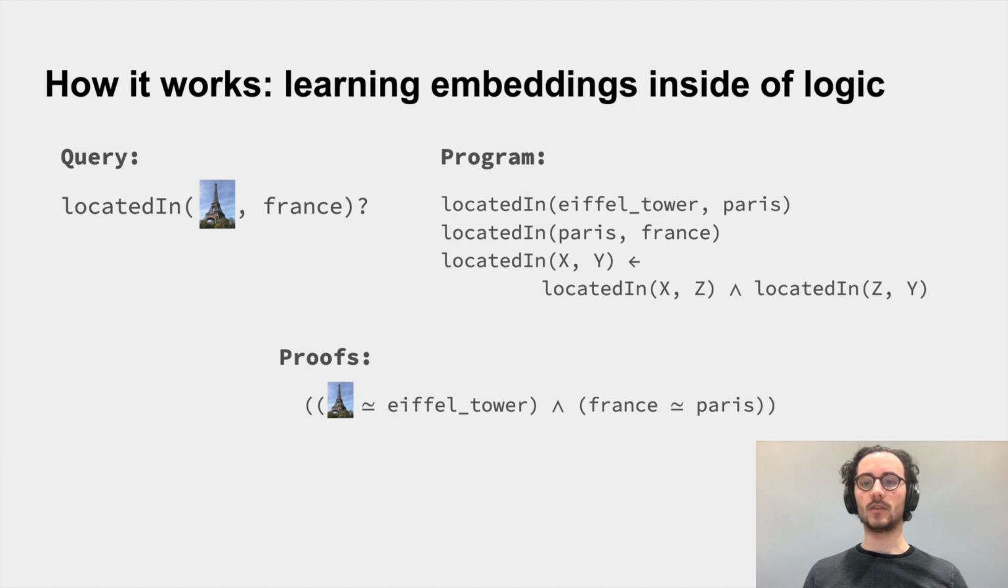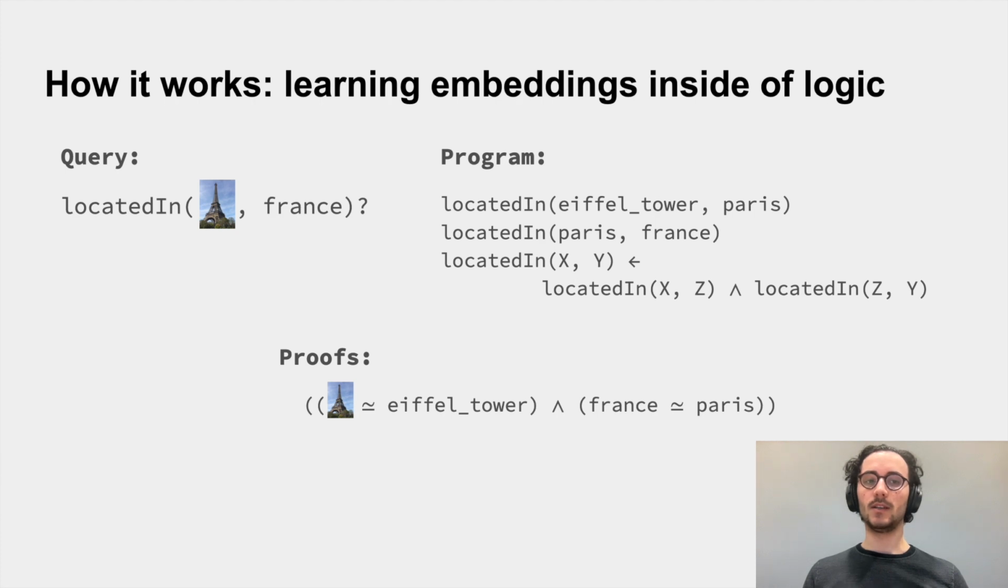So how does this work? Learning embeddings inside of logics. Let's look at an example. When we query inside of logic, we have on the one hand a query, and on the other hand a program. So here, our query is whether this image is located in France. In our program, we have 3 rules saying that the Eiffel Tower is located in Paris, that Paris is located in France, and that located is transitive, meaning that if X is located in Y, this is the case also when X is located in Z and Z is located in Y.